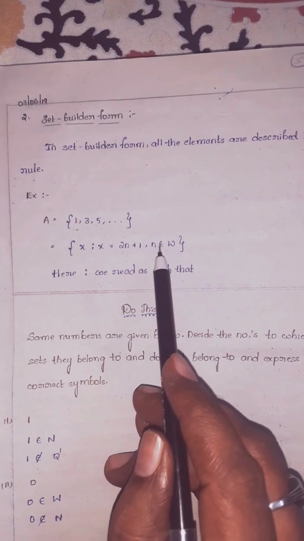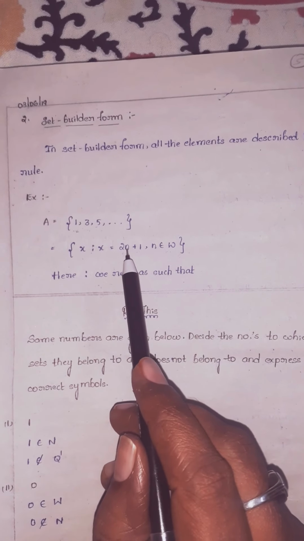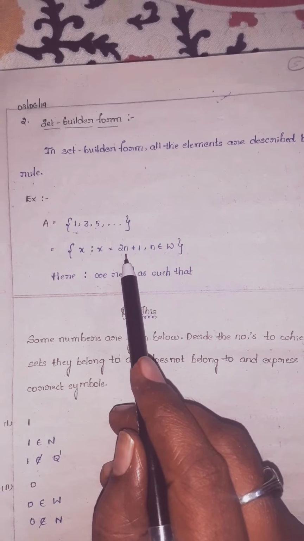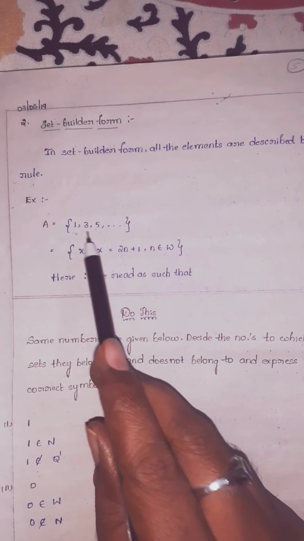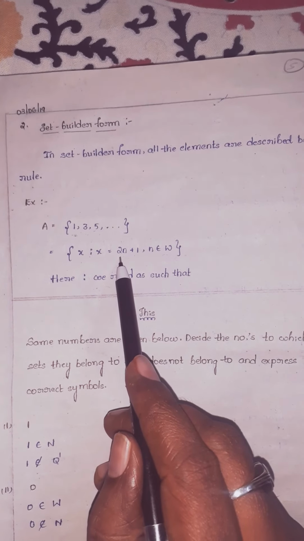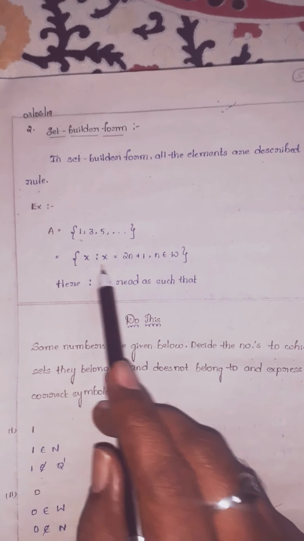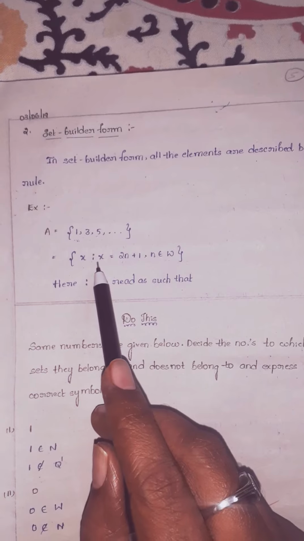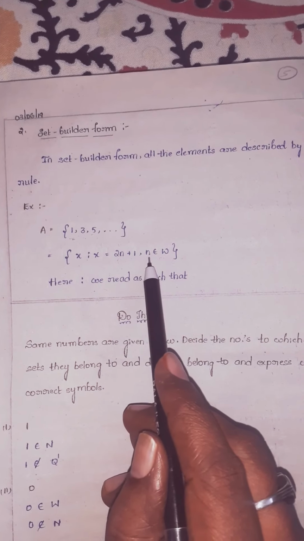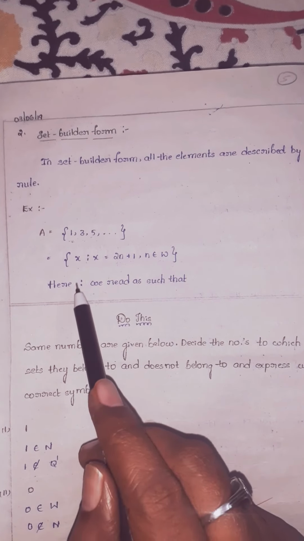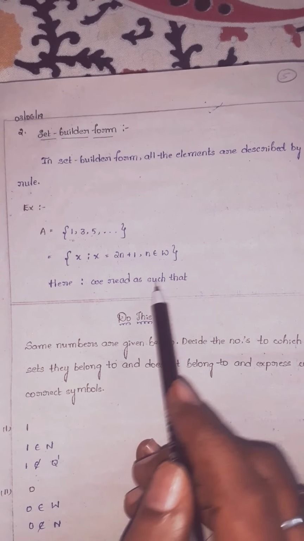Why? Because if you keep whole numbers starting from 0 in place of n, with 0, 2 into 0 is 0, plus 1 is 1. Next, if you keep 1, 2 times 1 is 2, plus 1 is 3. It is coming or not, children? So it is a rule. So x such that x equals 2n plus 1, n belongs to W. Here we read this as 'such that'.